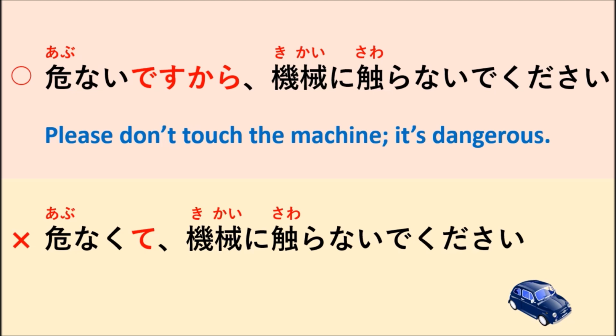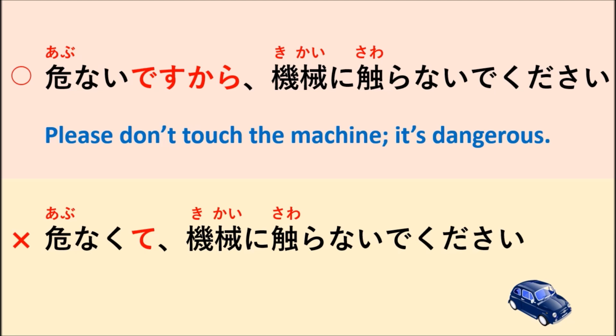So this is a request. This is the intention that you want another person to not do that. So in a case like this, we use kara because it's dangerous. We don't use abunakute.